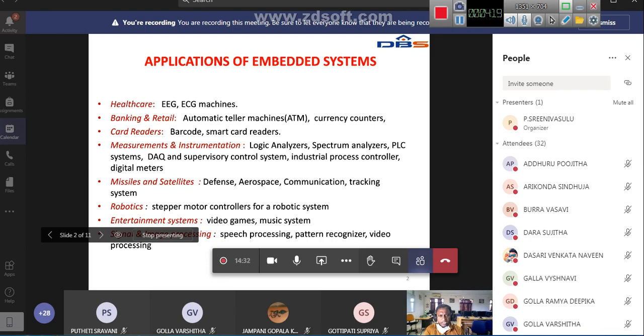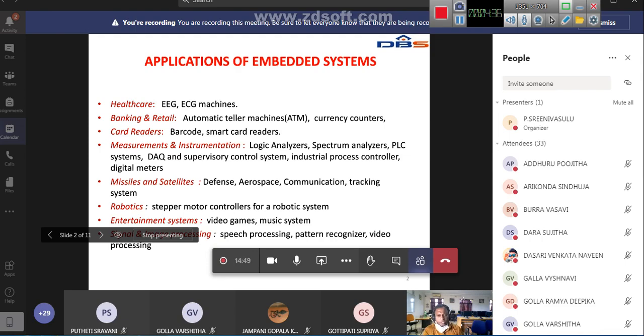Banking and retail. Next, card readers and barcode readers. This is a very common application. If you go for any shopping, or to a supermarket, every product has some barcode.